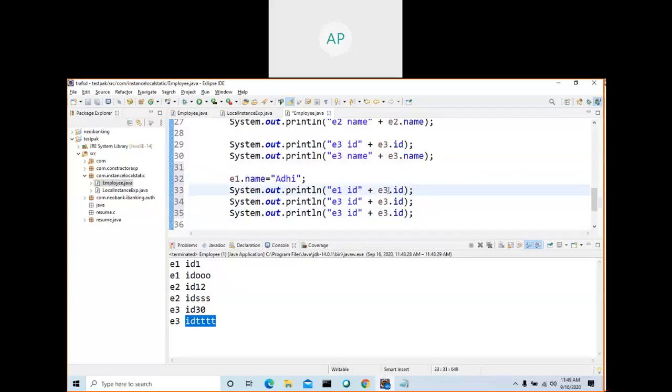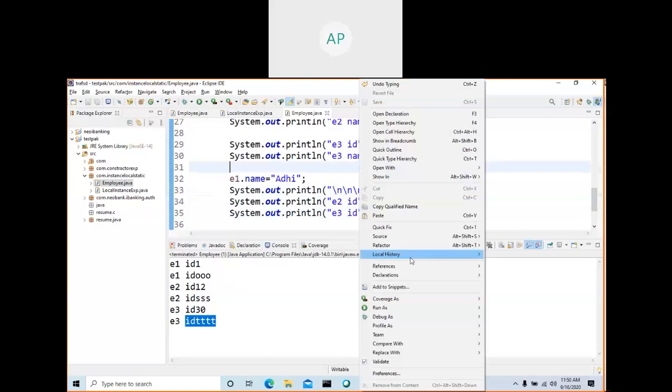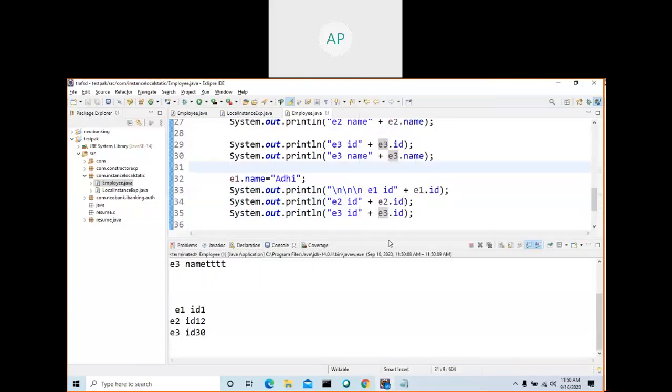Now I print e1 dot ID, e2 dot ID and e3 dot ID. Now if you see, the value of ID in e1 gets changed, and the others are not affected.